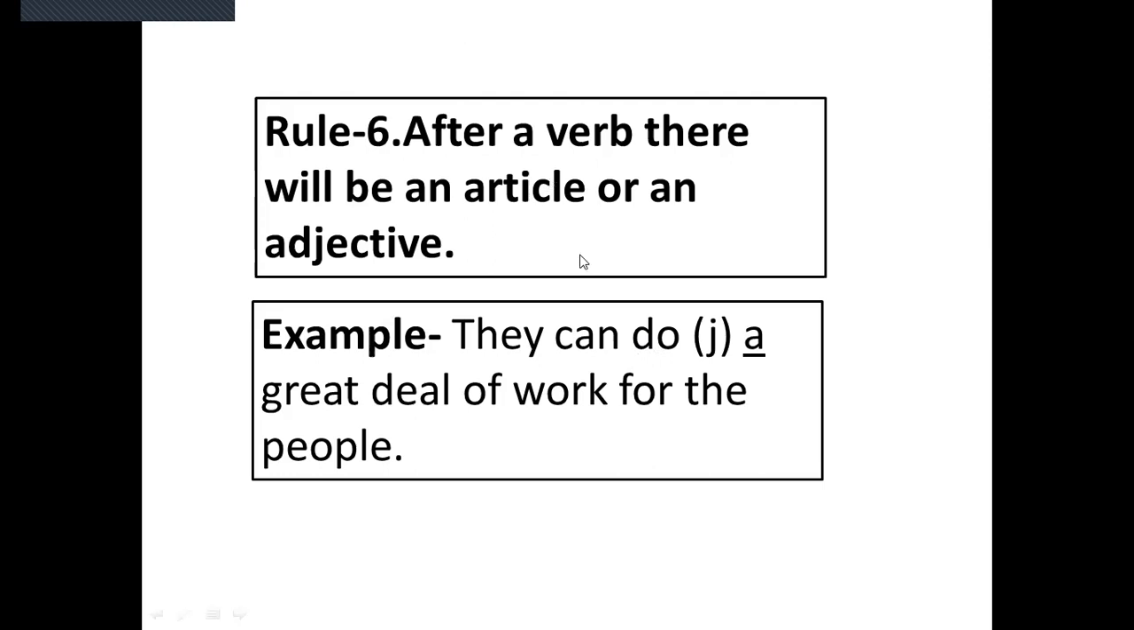So do is the verb here. After this verb do, we can write a great deal of work for the people. So the gap is given after the verb do. We can write here an article or an adjective. They can do a, a is an article. So the correct sentence is they can do a great deal of work for the people.